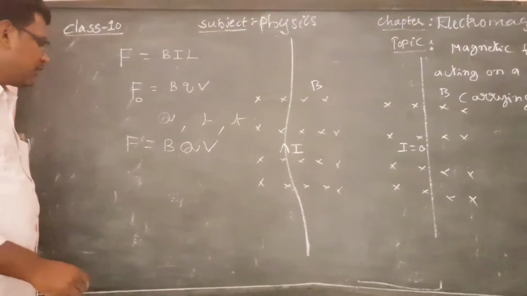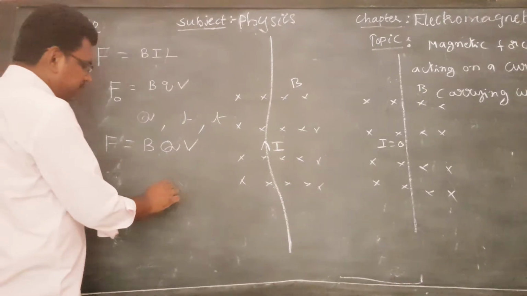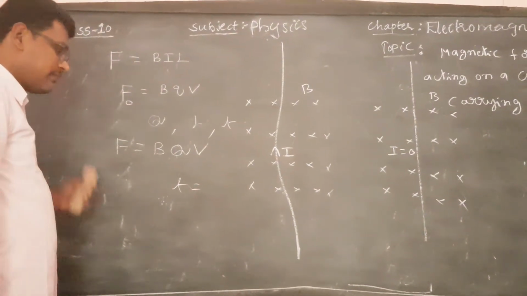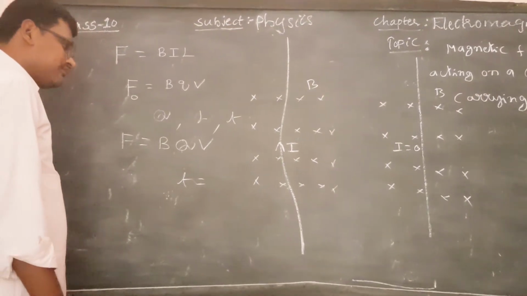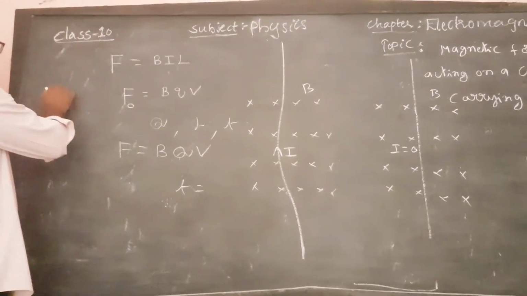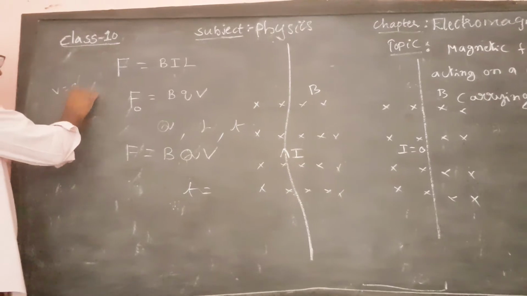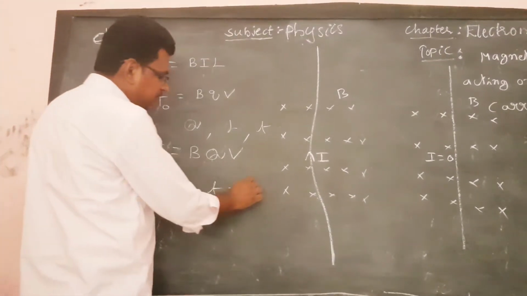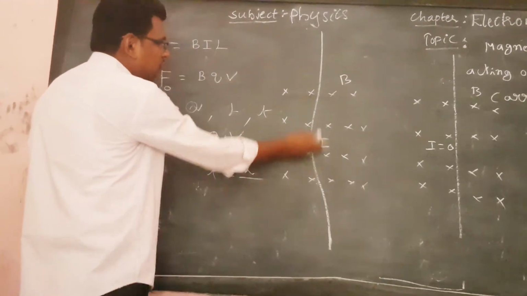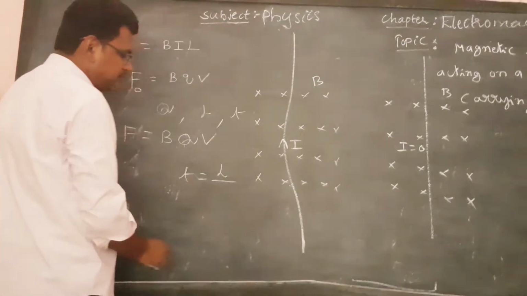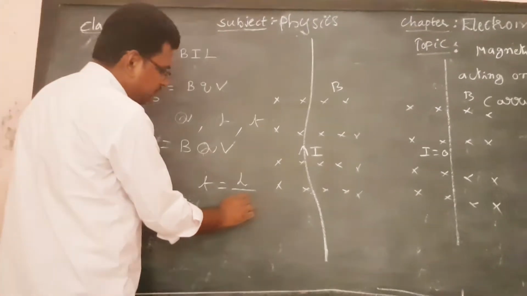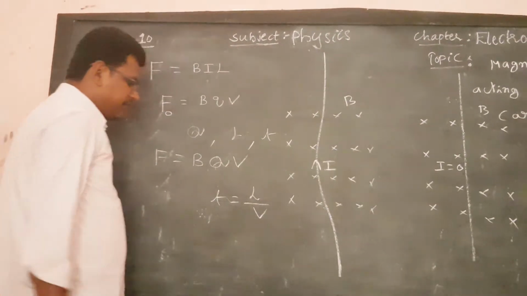Suppose in time t, a charge Q flows through a distance L with a velocity v.